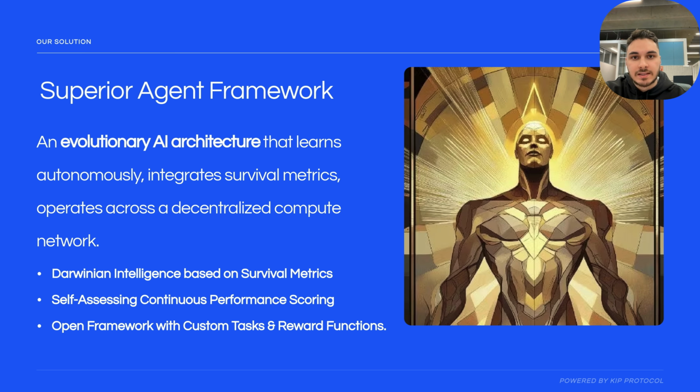Now I believe it's time to introduce Superior agents, our evolutionary AI architecture and framework. It's inspired by Darwinian intelligence, and it helps agents be evaluated on survival metrics: persistence, replication, and utility. Agents are not just judged by human ratings. Like I mentioned, it's all survival metrics.